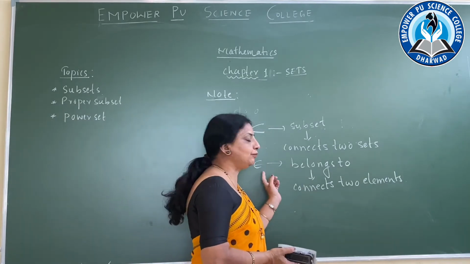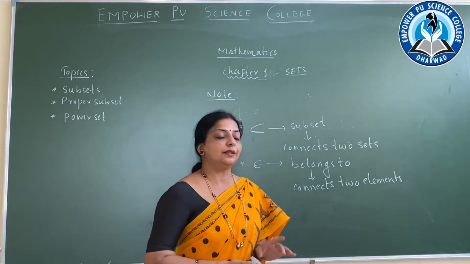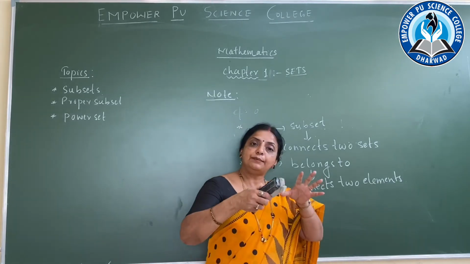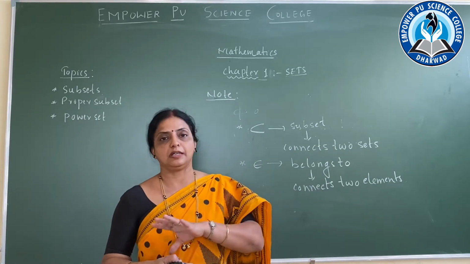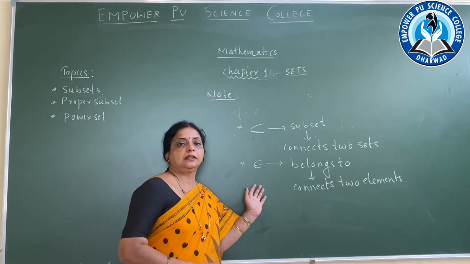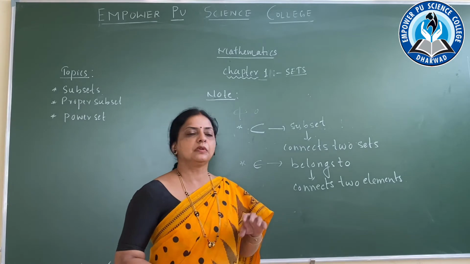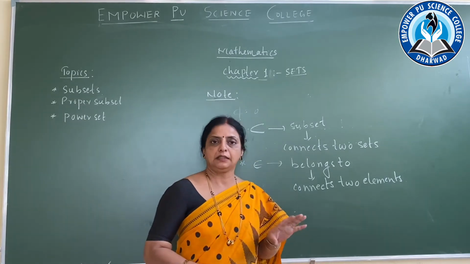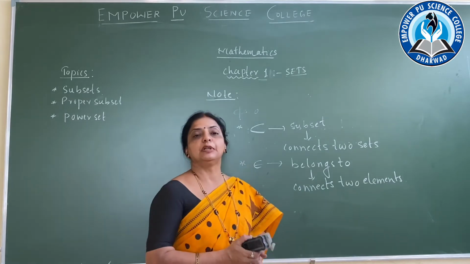Here this symbol is for belongs to. It is not concerned with the set, but it concerns the elements of the set, whether the elements belong to that set or do not belong to that set. So this is the difference between the meanings which we use in every problem of a set. Subset is also used and also belongs to.